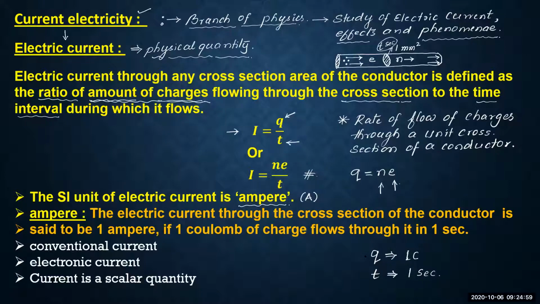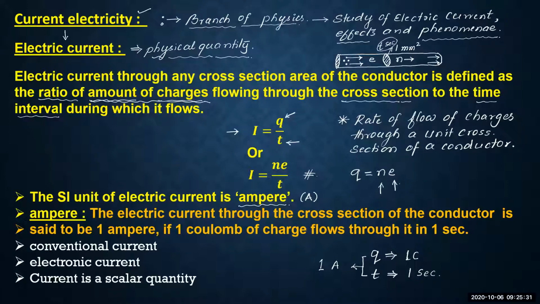In that case, the amount of electric current will be 1 ampere, right? So 1 ampere can be defined as the current which is flowing through the cross-sectional area of the conductor due to flow of 1 coulomb of charge in 1 second of time.